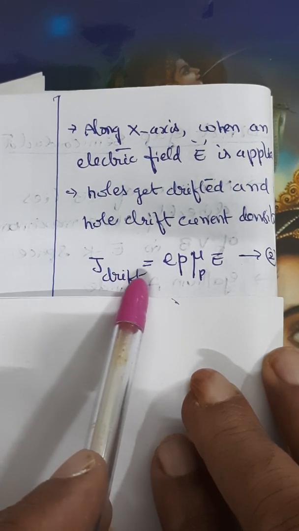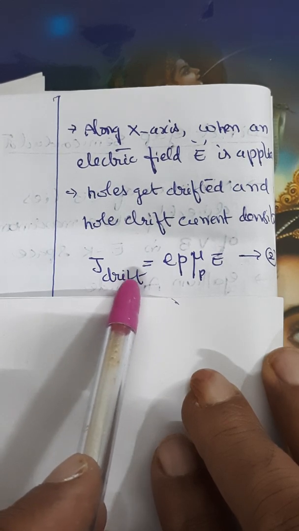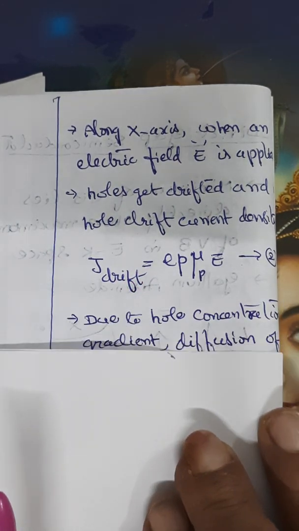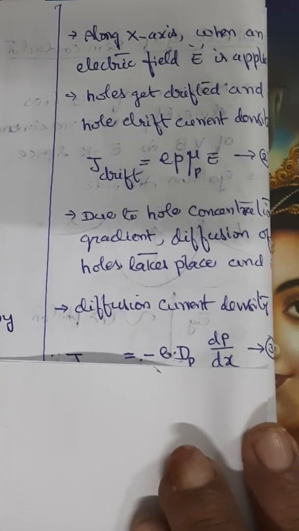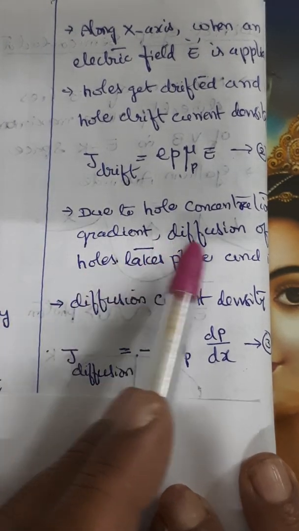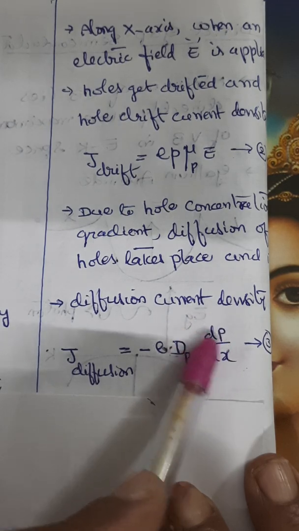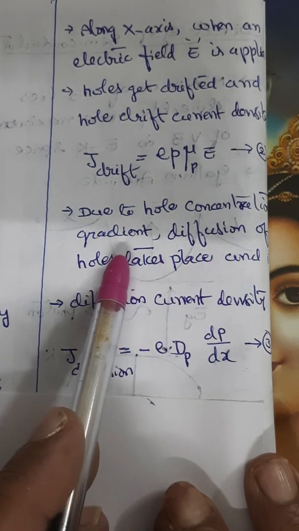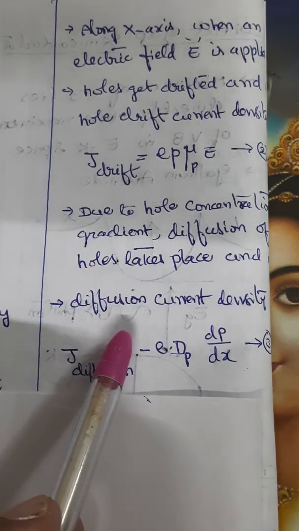Due to the hole concentration gradient, d by dx of p, diffusion of holes takes place, and the diffusion current can be calculated like this.